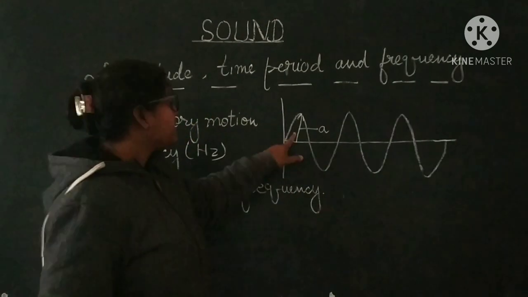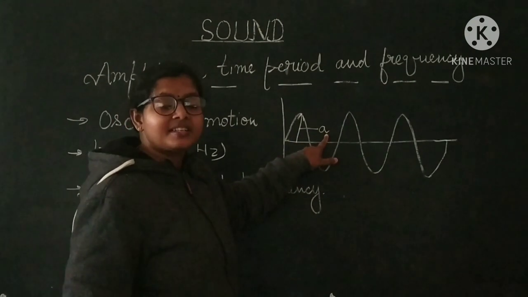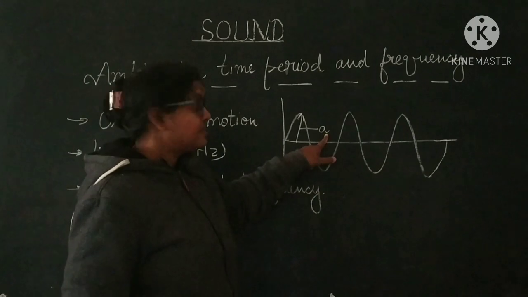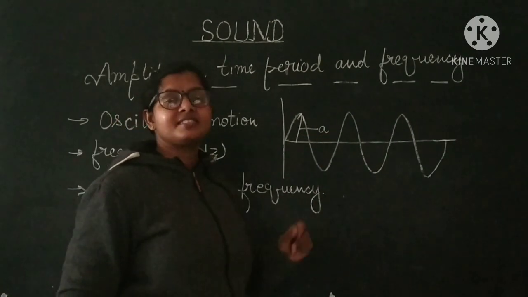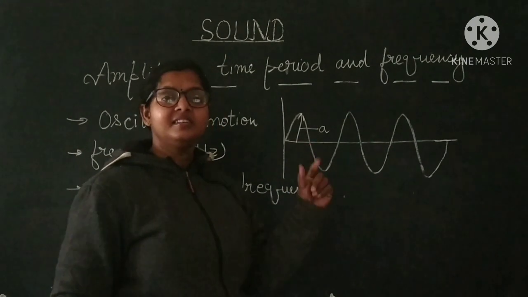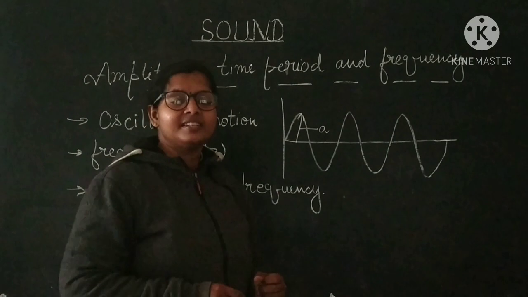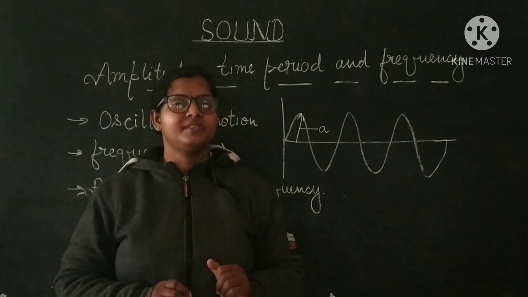Maximum displacement covered by the oscillating object in one oscillation is the amplitude, and the number of oscillations in 1 second is the frequency. Now we will discuss the loudness and pitch of the sound.